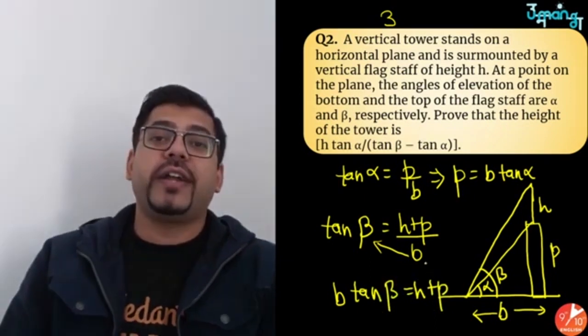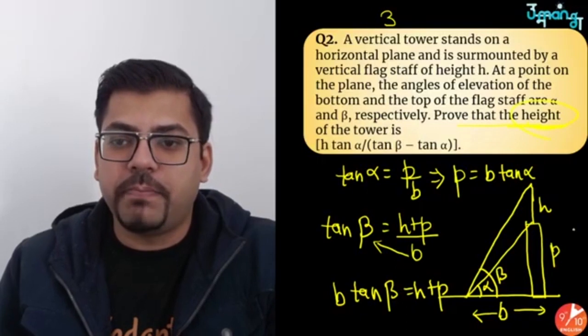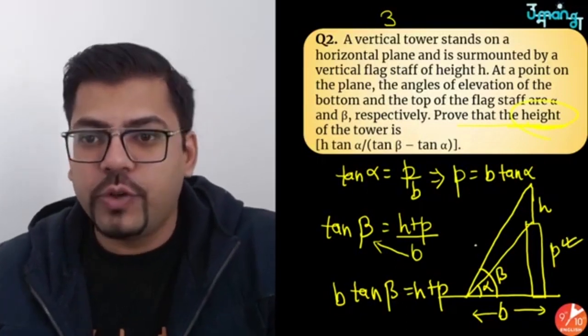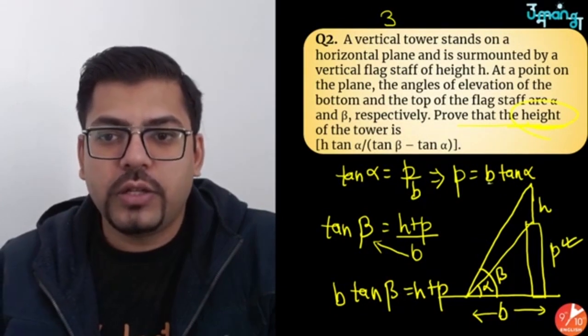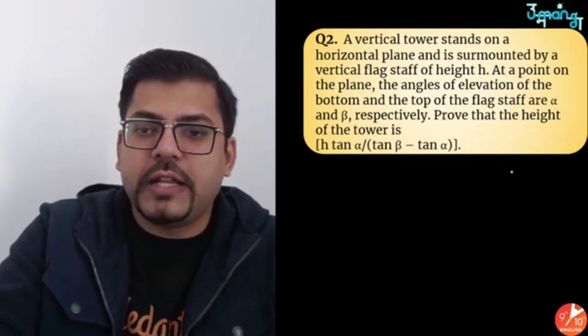Now what do we have to find? We have to prove the height of the tower, which means what? P. We have to find the value of p. So if I have to find the value of p from here, let me write it on the next page. This is the first equation, p equals b tan alpha.